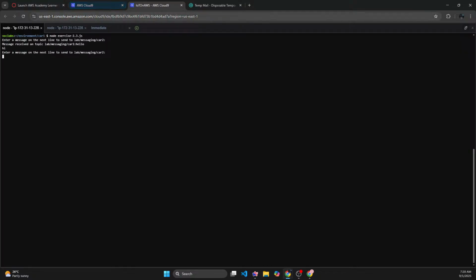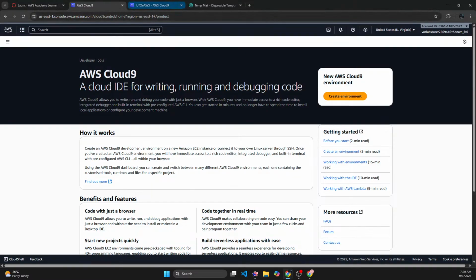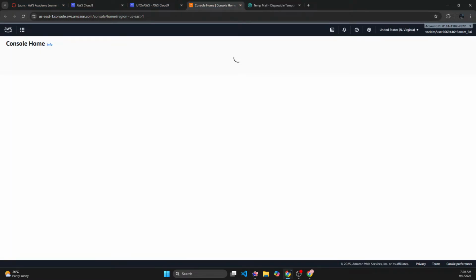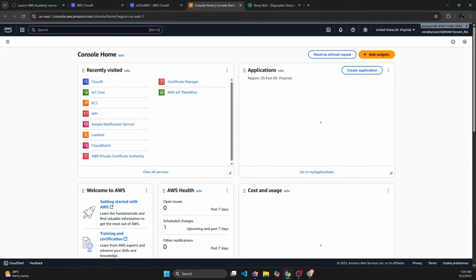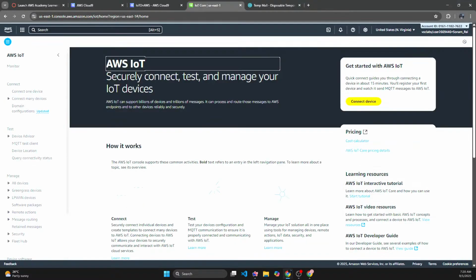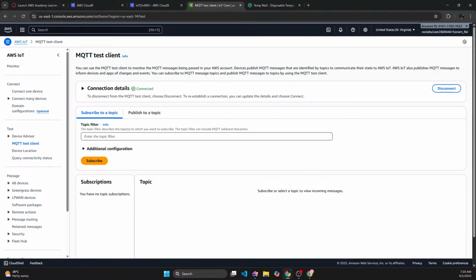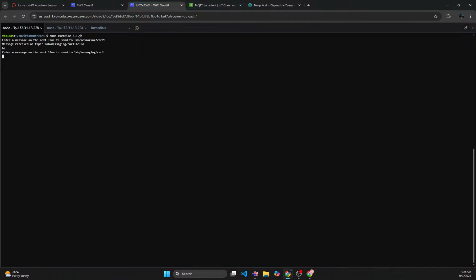But the thing is, it's not being saved on the shadow right now. So that just means I will not be able to see these messages. So I need to go to my AWS and look at these messages in real time. I need to go to my IoT Core, check the MQTT test client, and from here subscribe to the topic. So the topic is lab/messaging/car2.